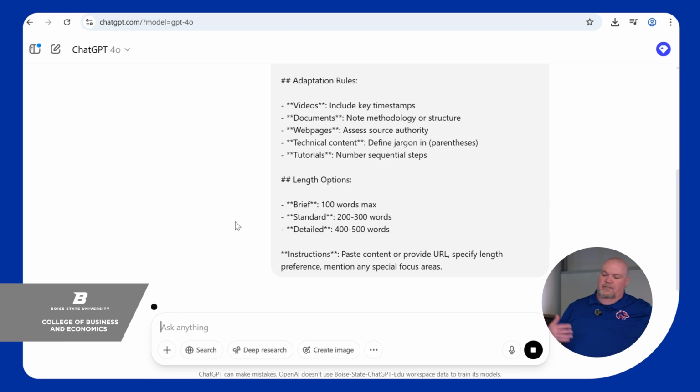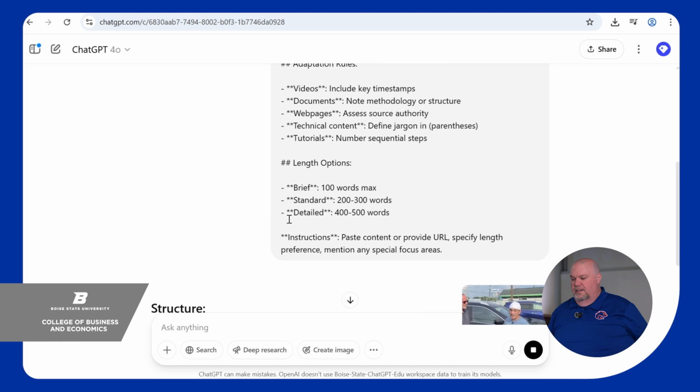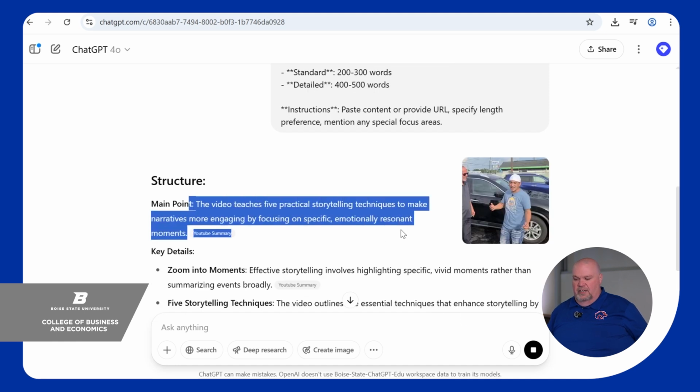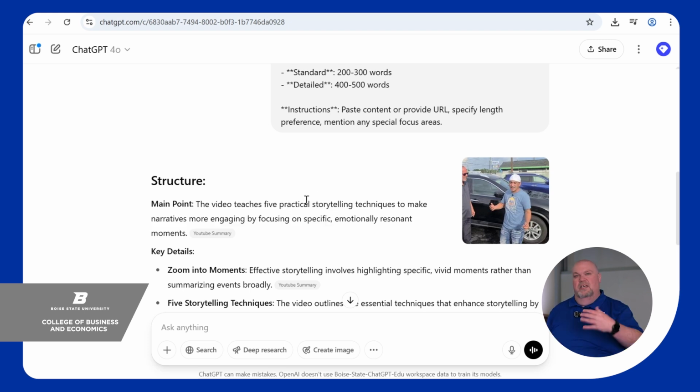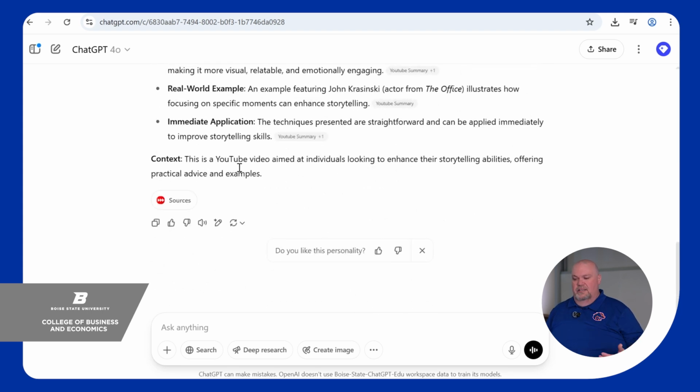And you can see that it gives me some different information. I'm just asking it to run. Usually if you're going to run this, you might want to tell it the length that you want it, but it does a pretty good job of just pulling this together. It says the video teaches 5 practical storytelling techniques to make narratives more engaging by focusing on specific, emotionally resonant moments. So that's our main point. That's the main point of this video. It gives us some key details and then the context on how to use it.